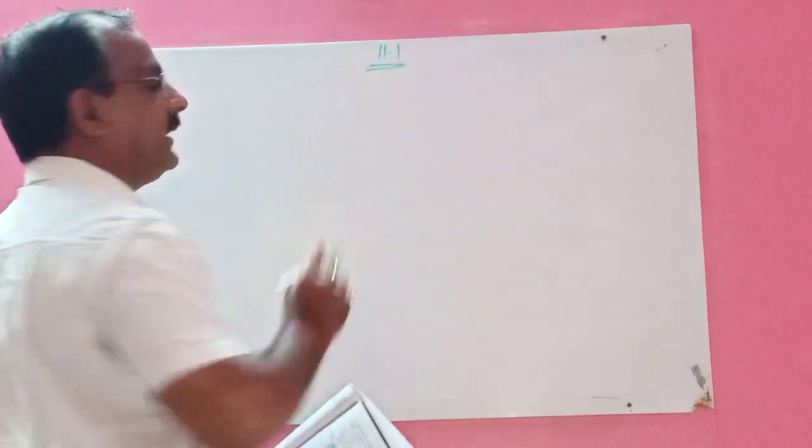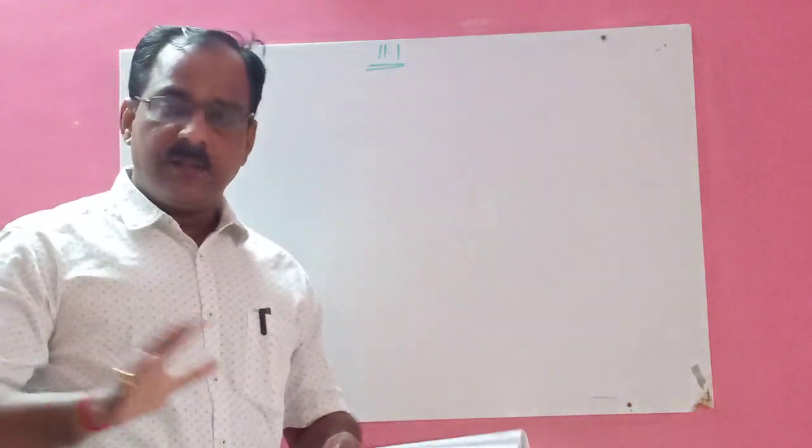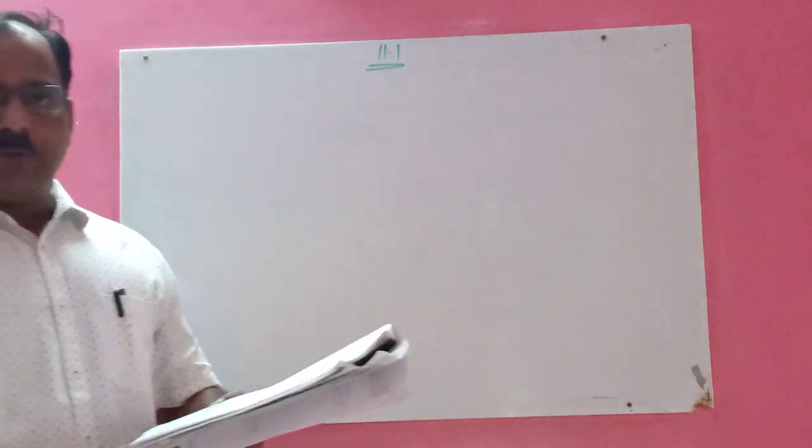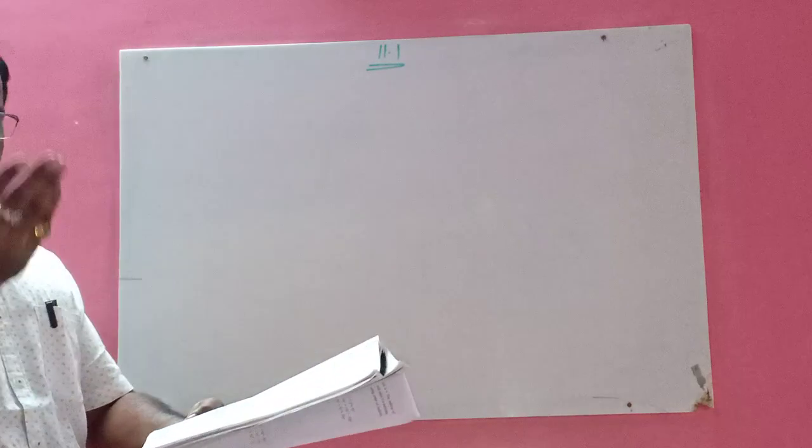Practice set 11.1. In this, everything is already given. The table is already prepared. You have to fill the boxes, so I am not doing this sum on the board. I will do the next sum.